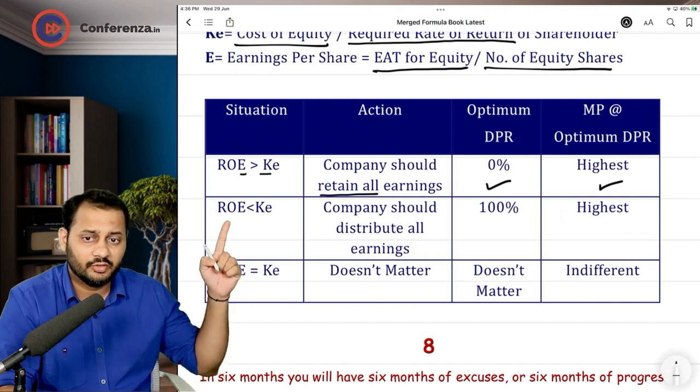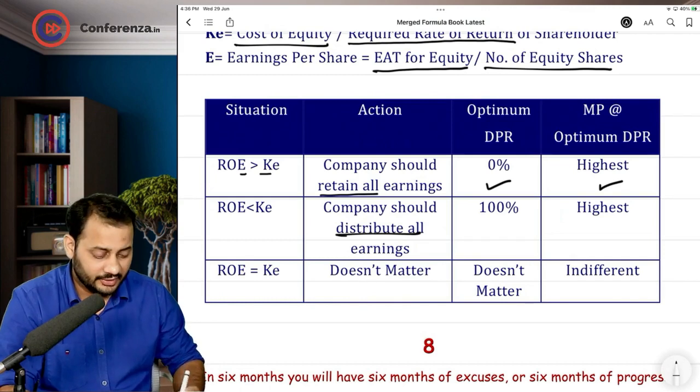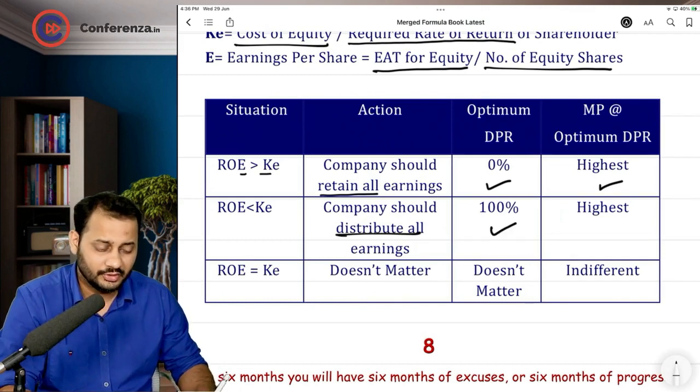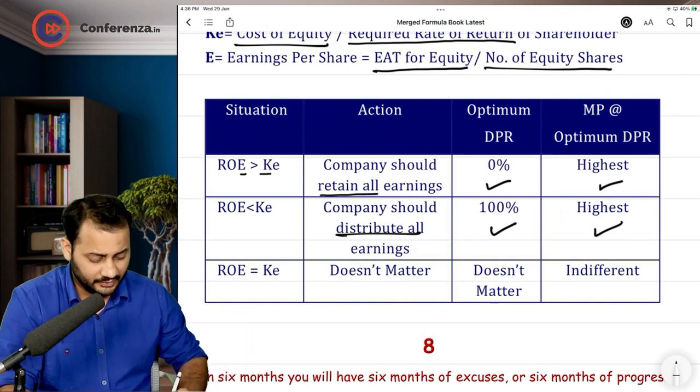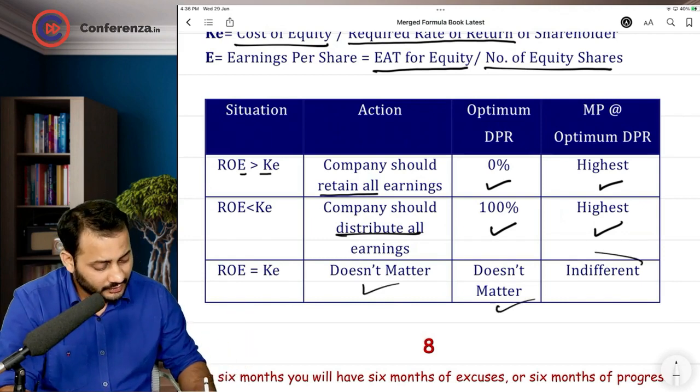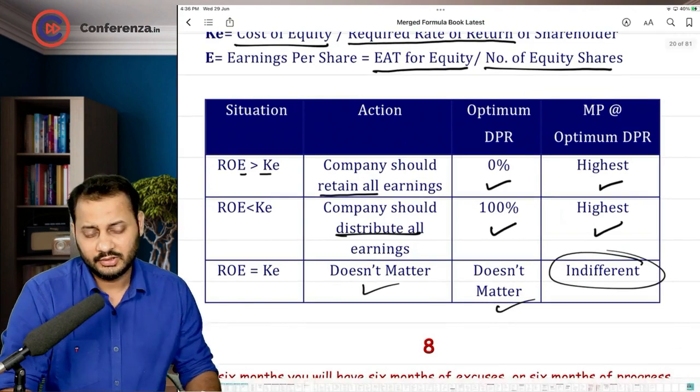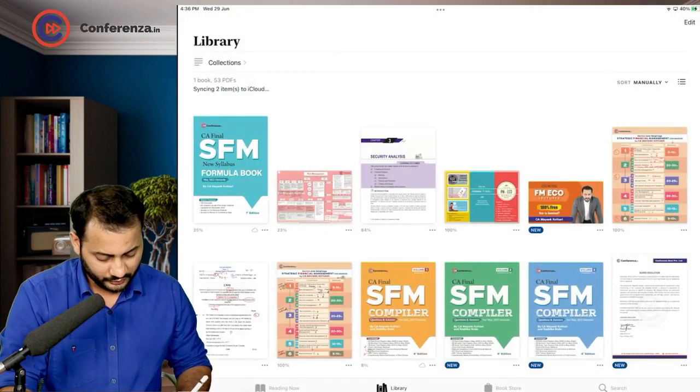If return on equity is less, that means company is earning less, it should distribute all the earnings, 100% dividend payout ratio, and at that market price will be highest. If both are same, it doesn't matter, and the market price will be indifferent. Okay with this? Let's move on to the next question.